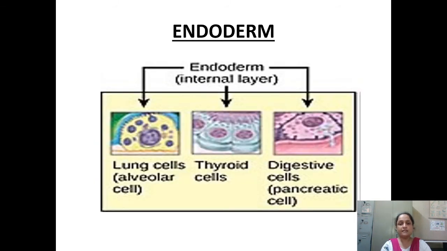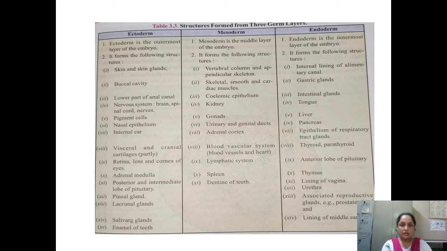Next in the category is the endoderm. Endo means internal. For example, lung cells of the alveolar sac. The alveolar sac is basically the sac-like structure which makes our lungs, and they are made up of endoderm. Then thyroid gland, digestive cells, and pancreatic cells. These are some examples only, and this is the detailed chart of that one. Okay, we'll go one by one.